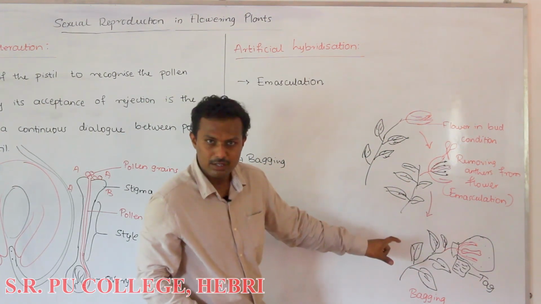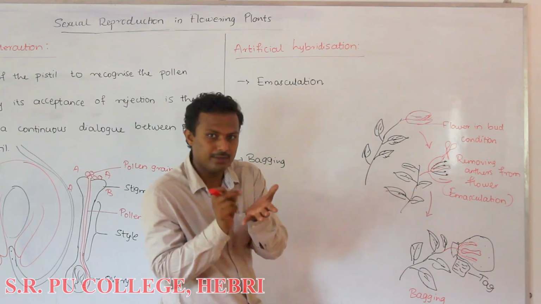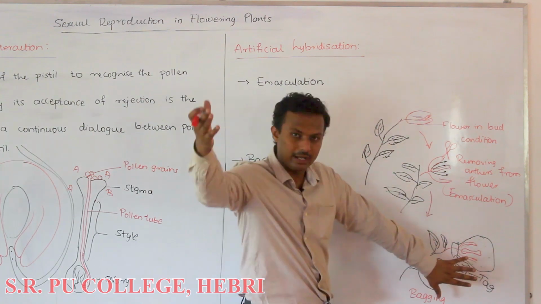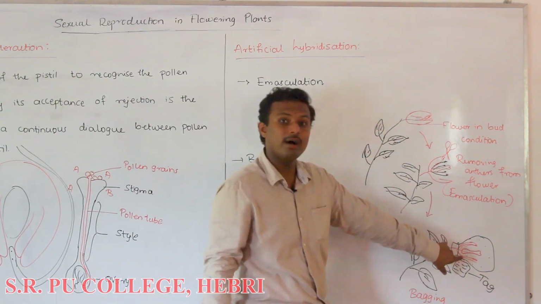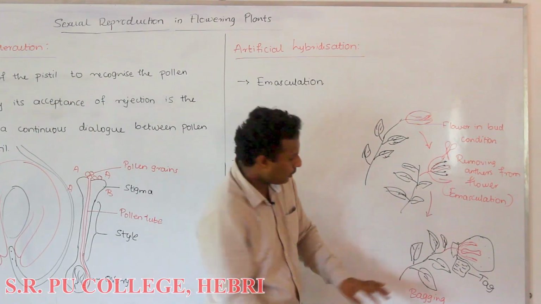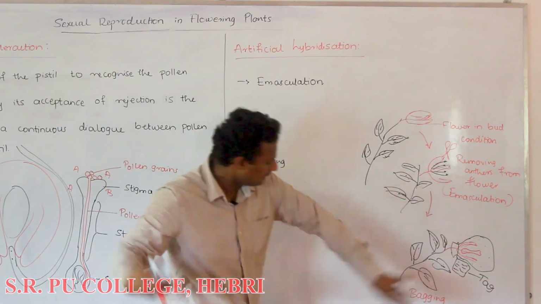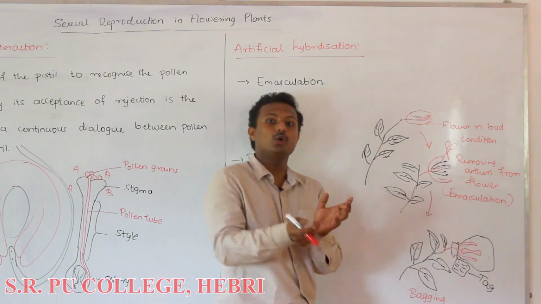Location and timing are also recorded. Date and time are very important, because you should know approximately after how many days the stigma is going to mature. By looking at the date on the tag, we open up this bag and pollinate.